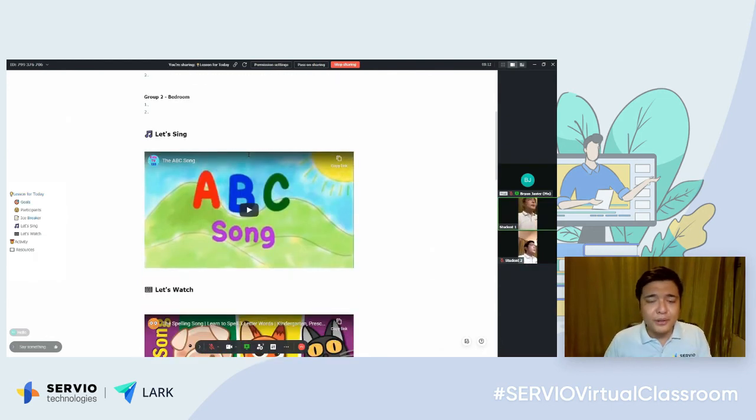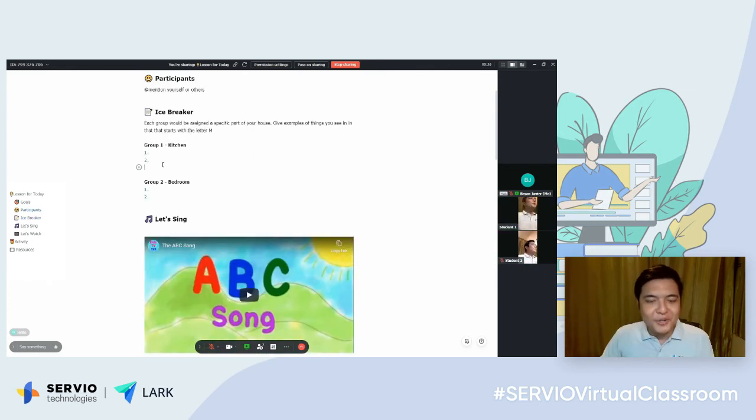Another good feature about Magic Share is you can copy YouTube links into this document and they can play the video from the document itself with no need to switch from this application going to a browser. One cool feature about Magic Share is the students can edit the document at the same time if you would allow them. So why would you do that? So for example, one good example is here.